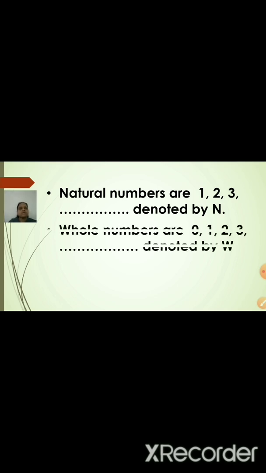The types of numbers you have learned till 8th standard. The first type of number is natural numbers. Natural numbers start from 1, 2, 3, and so on. That means there are infinitely many numbers, and we denote the natural numbers by N.